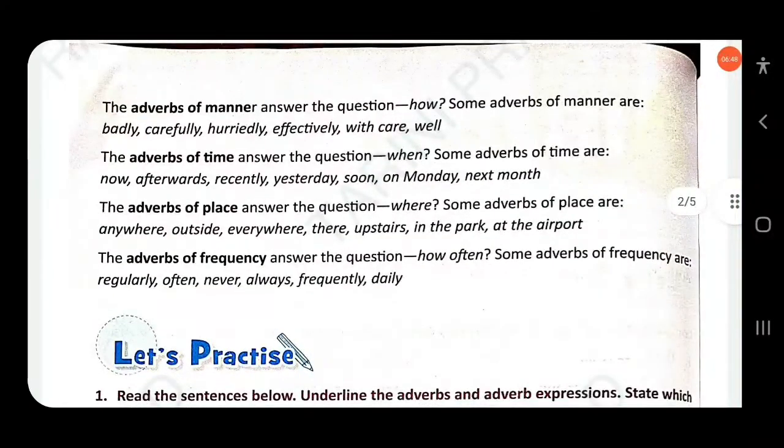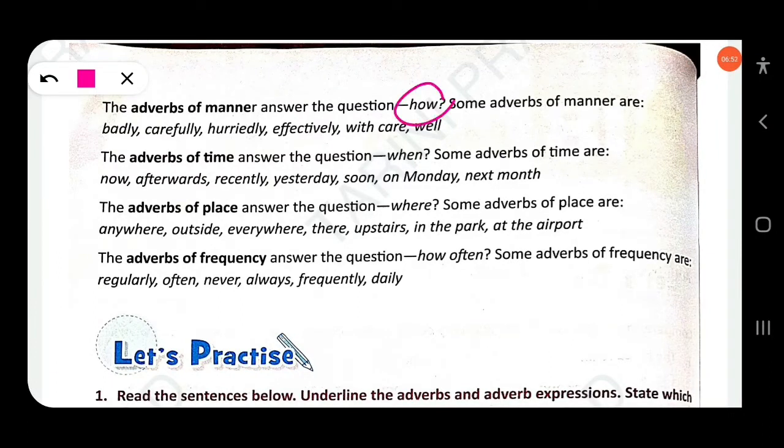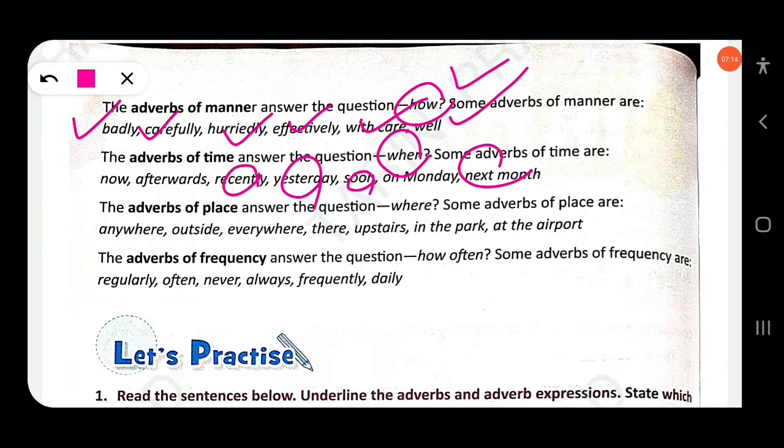The adverbs of manner answer the question how the action is done. Here: badly, carefully, hurriedly, effectively, well, with care. This is how the action is done. The adverb of manner tells us how the action is performed in the sentence. The next is the adverb of time. It tells us when the action is done: next month, soon, yesterday, recently, afterwards, now, on Monday. These are adverbs of time.